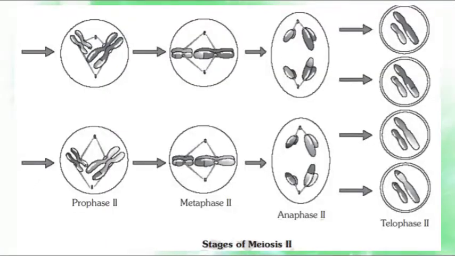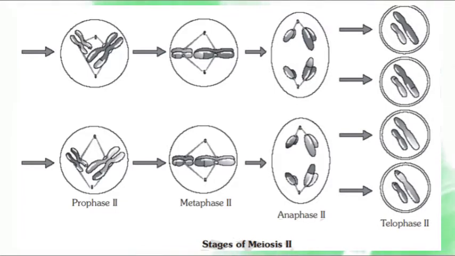Let's see the diagrammatic representation of the stages of meiosis 2. The upper one is one cell, the lower one is one cell. These two cells are formed by meiosis 1. Both participate in prophase 2. Chromosomal condensation occurs, cell organelles disappear and the nuclear envelope disintegrates. In metaphase 2, all the chromosomes align at the equatorial plate.